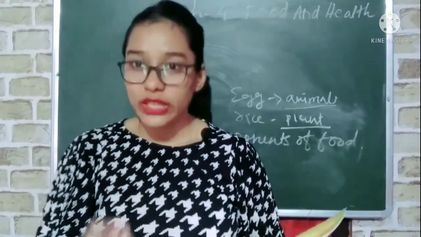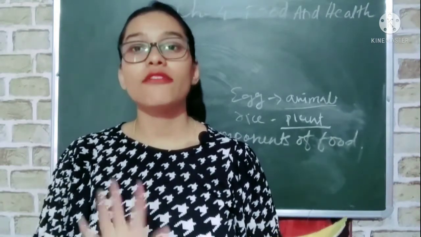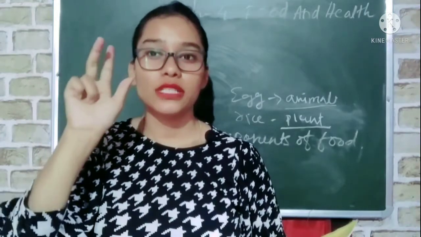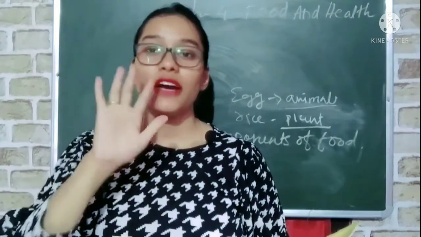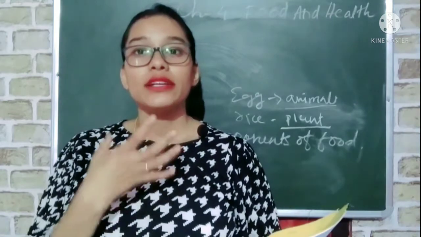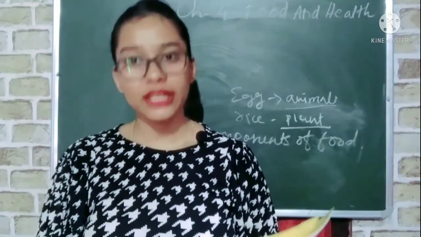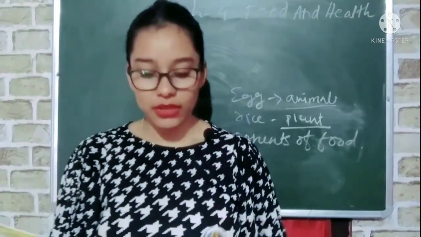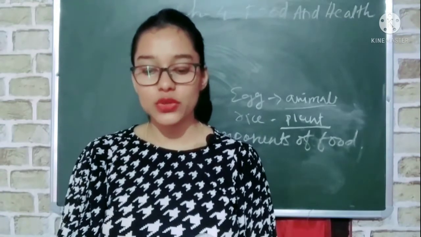Because when we eat different foods, we get different types of nutrients. There are 5 types of nutrients: carbohydrate, fat, protein, mineral and vitamins. Our body requires these 5 types of nutrients in adequate amount. Now let us study components of food. Food contains nutrients that are required by our body in adequate amount.